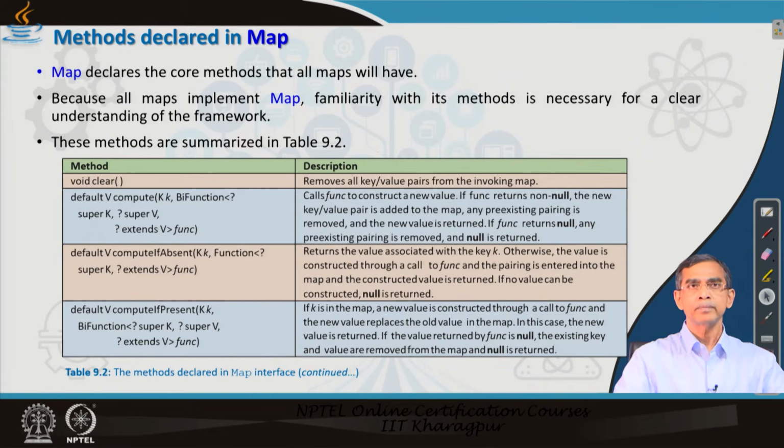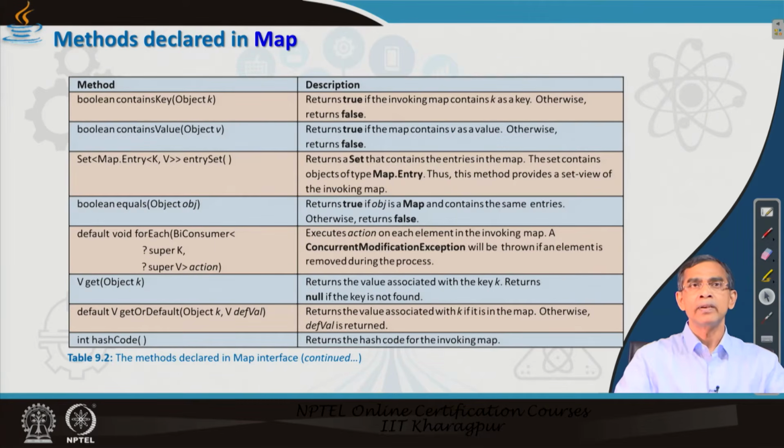Now, compute here is basically the idea of how you can compute a key value for an object. This method is sometimes required if, for a given object, you want to generate key values. There are different compute methods: computeIfPresent, computeIfAbsent, and simple compute. That means, if a key value is present, how a new key value for a given object can be computed. If the key value is absent, then what should be the methodology by which it can be computed, and so many things are there.